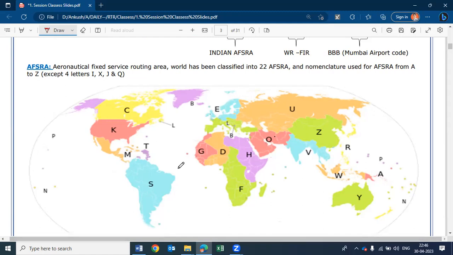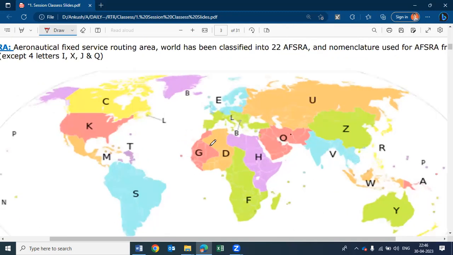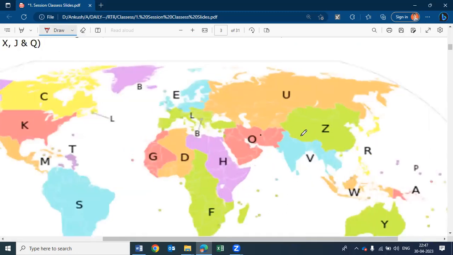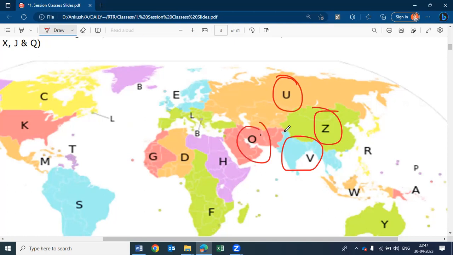So while wrapping up this session, let me speak each and every AFSRA to you because you are not going to find these 4 letters in the world map. Okay, this is the end of session. I'm just repeating this for you. Like for India, the letter V has been allotted, Victor. For China, what is it? Zulu. For Russia, it is U, uniform. And for the Arabic countries, including Pakistan, what is it? Oscar.